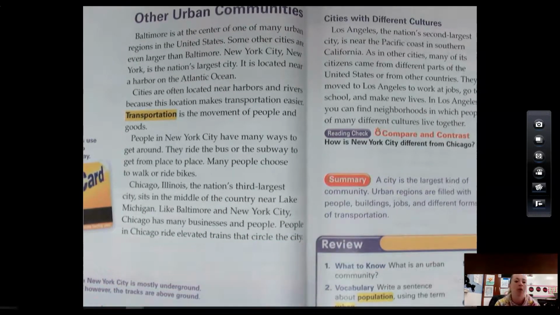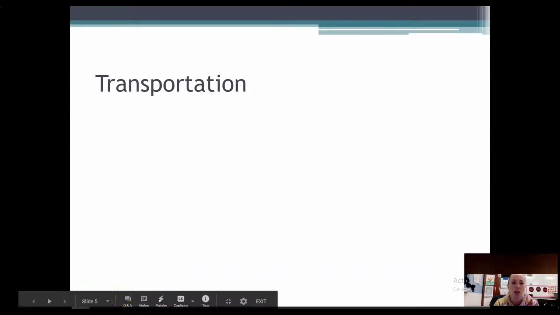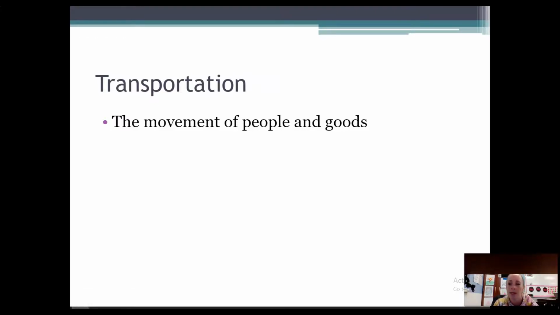All right, so let's see what the transportation is like in a big city. So, what is transportation? Transportation is the movement of people and goods. So what that means is transportation moves you and me, but it also moves goods. Now, what are goods? Let's think about this. If I go to Walmart and I buy a bunch of groceries and I put them into my car, those groceries become goods. And then my car takes my goods or my groceries back to my home. So it's the movement of goods. So transportation isn't just the movement of people, it also moves things.